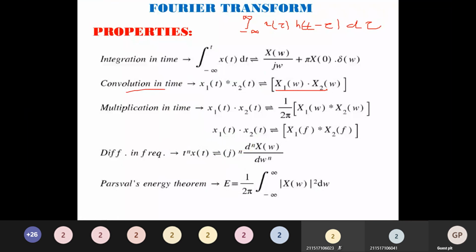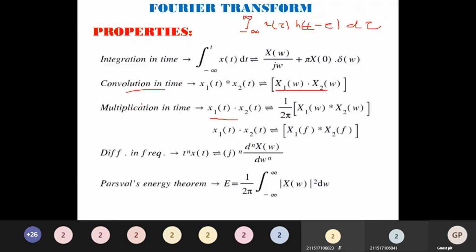So, multiplication in time, x1 of t into x2 of t, has the Fourier transform 1 by 2 pi X1 of omega convolved with X2 of omega.